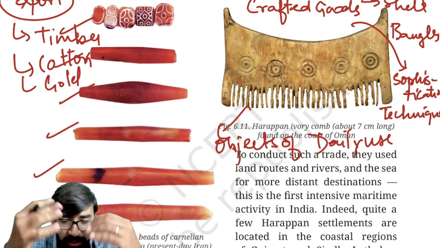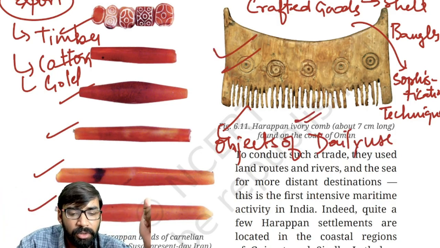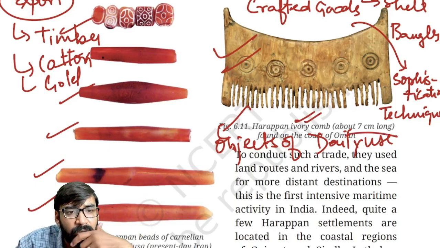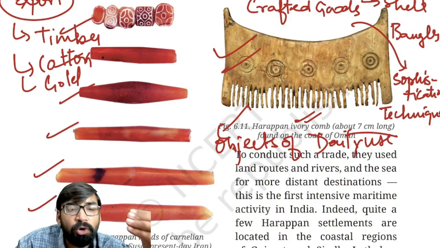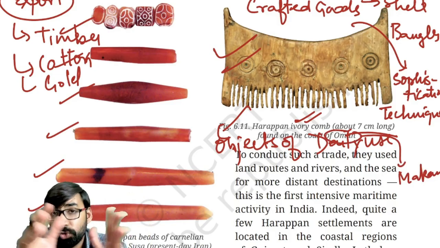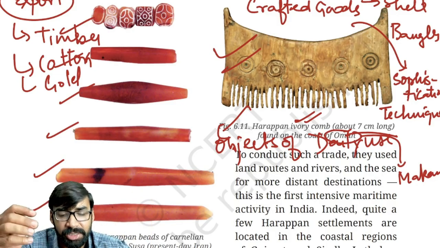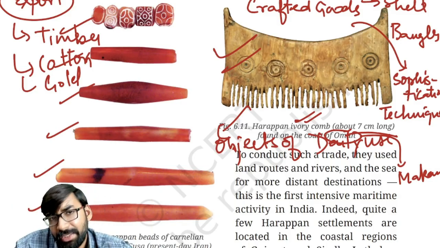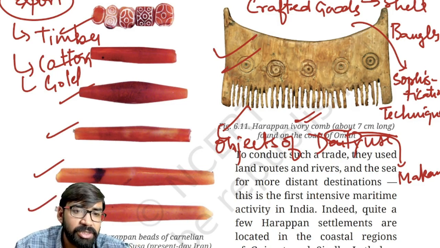So when we say objects of daily use, the first important thing is the ivory comb. This is an ivory comb, around 7 centimeters long, and this Harappan ivory comb was found on the coast of Oman. Oman was also called the Makan coast. Clear? This actually indicates long distance maritime trade. Then food items were also exported because there was a surplus of food grain. Clear? So these things were exported.